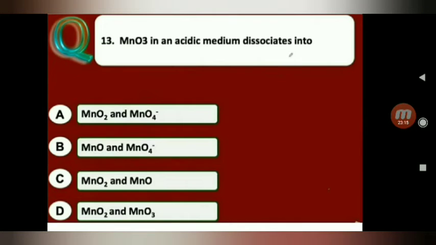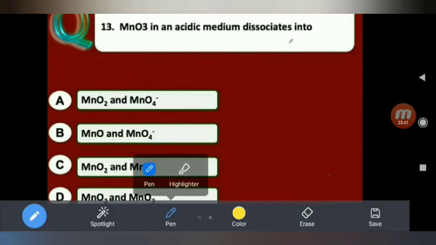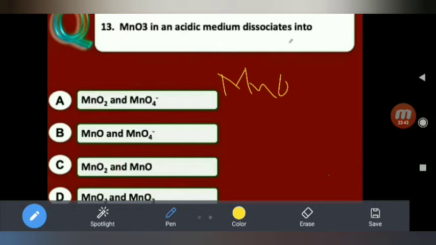Next one. MnO3 in an acidic medium dissociates into A, MnO2 and MnO4 minus, B, MnO and MnO4 minus, C, MnO2 and MnO, D, MnO2 and MnO3. So in MnO3, the oxidation state is plus 6. Manganese maximum oxidation state is plus 7. So plus 7 is possible, which means MnO4 minus may be possible.